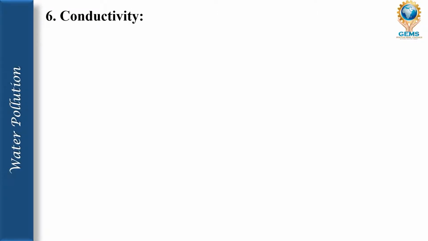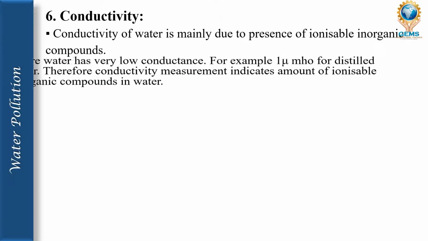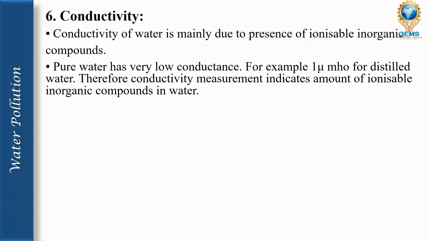Next one is conductivity. Conductivity of water is mainly due to the presence of ionizable inorganic compounds. That means water is a good conductor of electricity actually, right? So pure water has a very low conductance, for example distilled water. Therefore conductivity measurement indicates the amount of ionizable inorganic compounds in water.